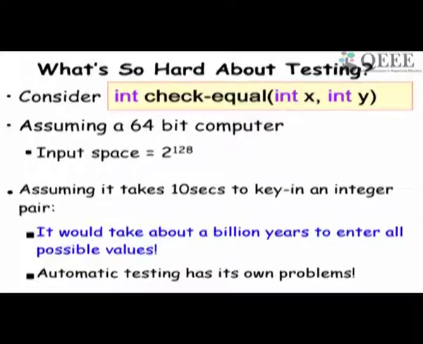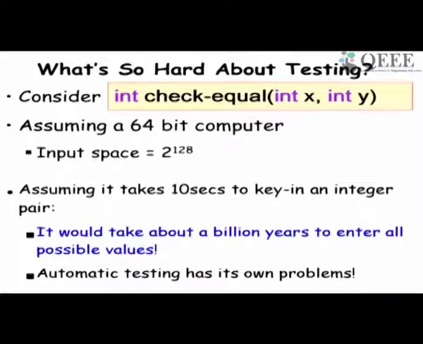Assume that somebody enters numbers very fast. Let's say in 10 seconds he is able to type integers, and he just keeps on typing one combination after another. So it will take him about 1 billion years to enter all values. But then you might argue, why not have these numbers generated automatically, all these possible combinations, and quickly enter them in the program?